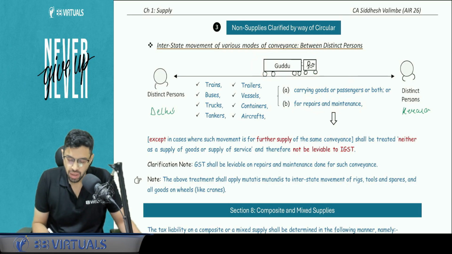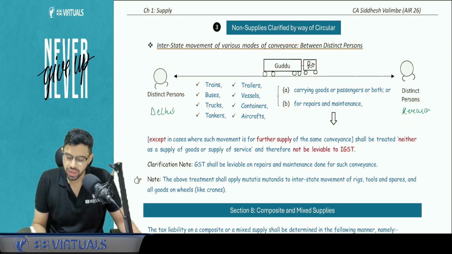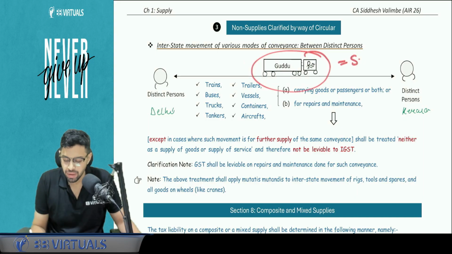So let's say this is a truck which is being sent from Delhi to Kerala for the purpose of repair maintenance in Kerala, or it contains goods or passengers. I'm not talking about GST on this. I'm talking about this conveyance itself. Can we say that this conveyance is a supply? Sir, but there is no consideration.